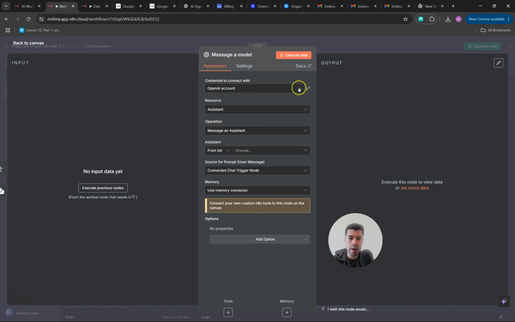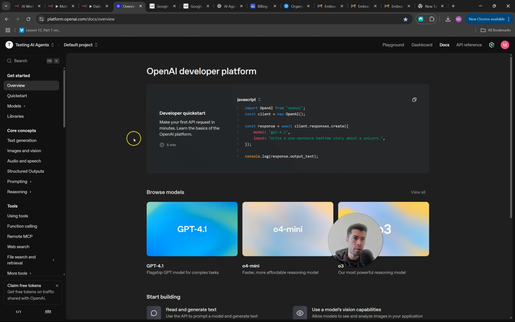In my case, I already have my OpenAI account connected to them. If you don't have yours, this is what you need to do. You need to come to this website here called platform.openai, and just to make sure, this is a totally different platform from the other one that you use to talk to ChatGPT. So even if you have a ChatGPT Plus subscription, you still need to come here and fund this platform.openai account so that you can use the API.